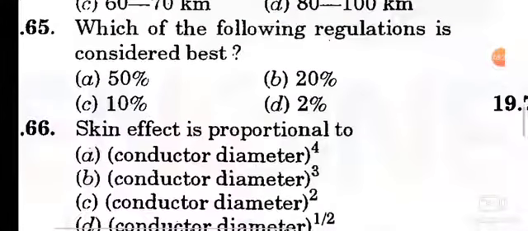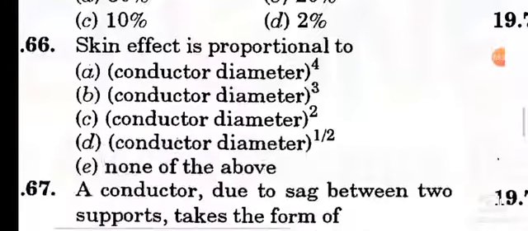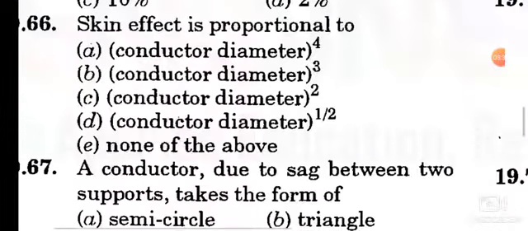Question number 65. Which of the following regulations is considered best? 2%. Question number 66. Skin effect is proportional to, option C, square of the conductor diameter. Skin effect is proportional to the square of the diameter of the conductor.